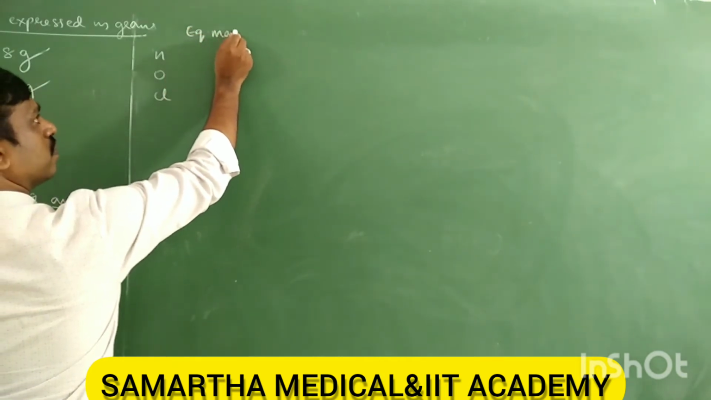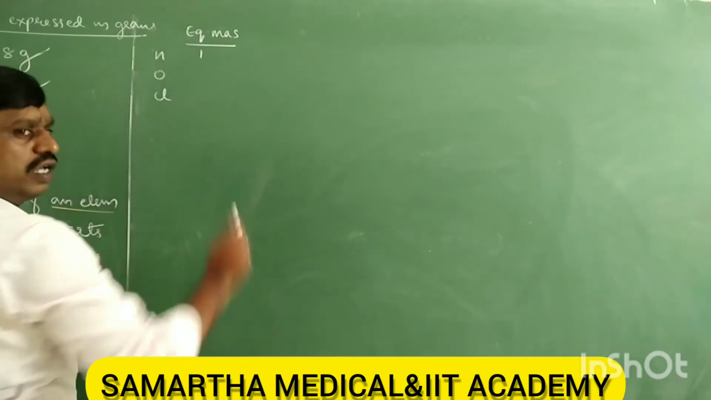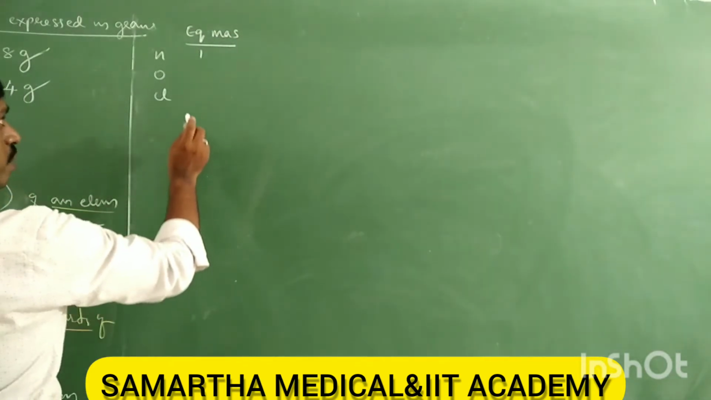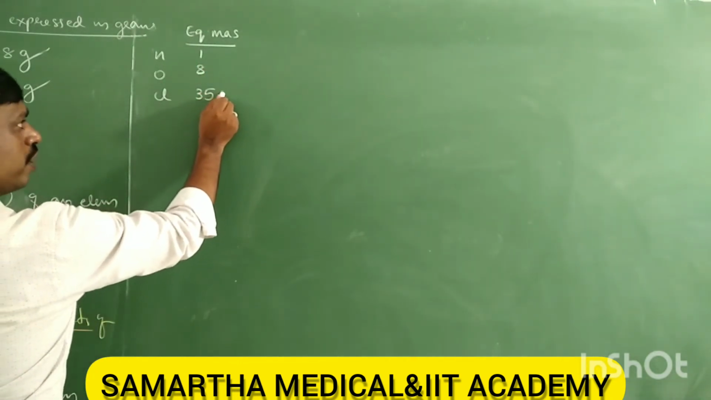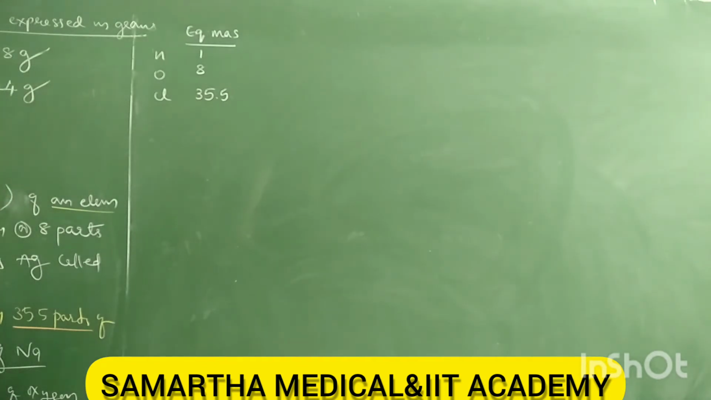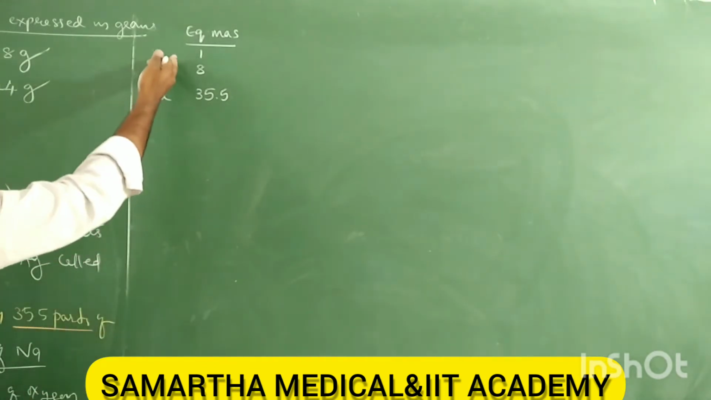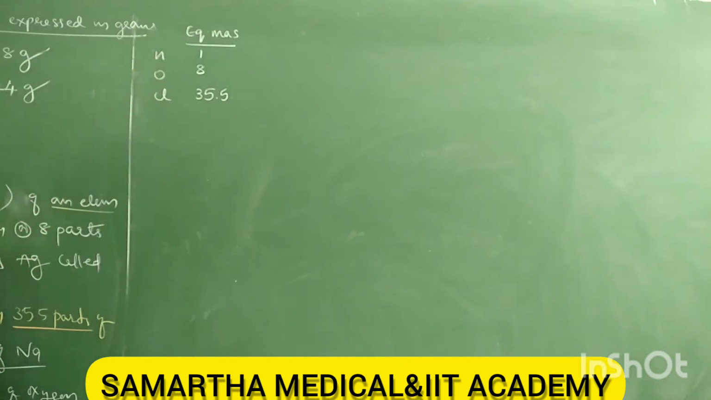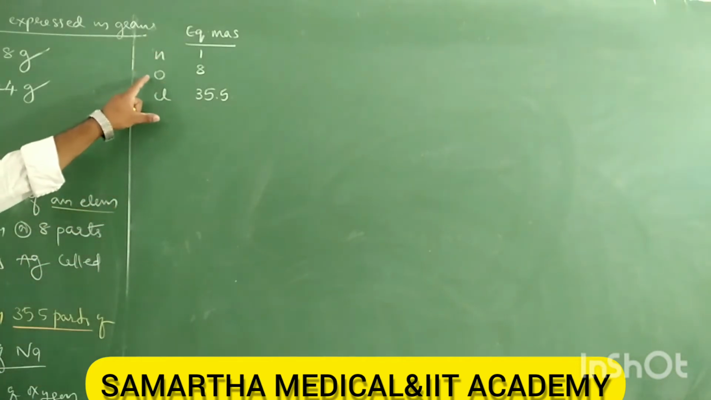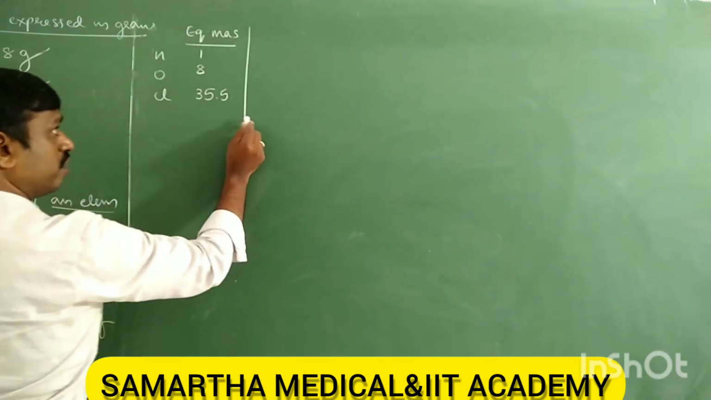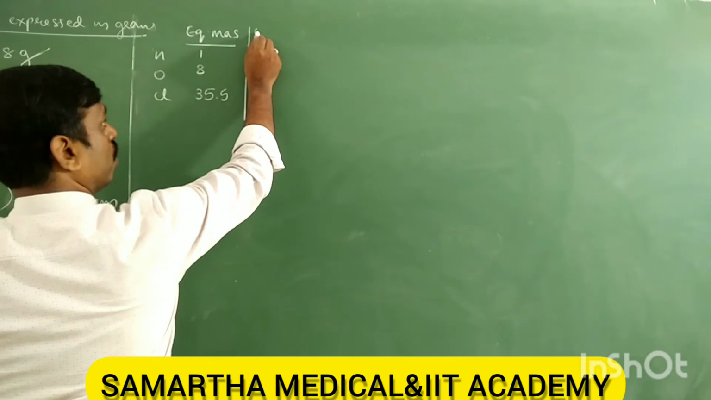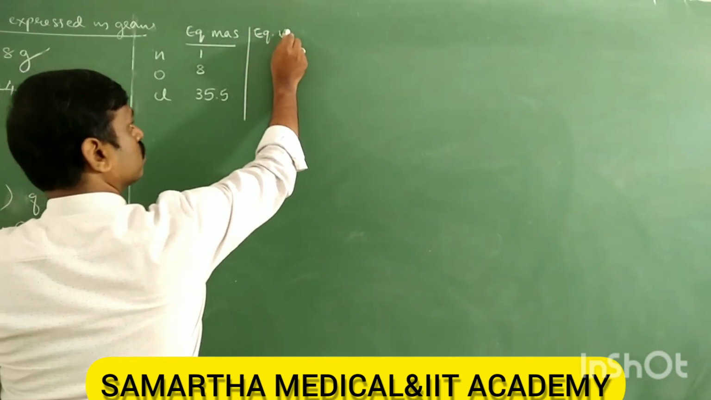What is the equivalent mass of hydrogen? Approximately 1. What is the equivalent mass of oxygen? 8. And chlorine? 35.5. But hydrogen, oxygen, chlorine, these three are gases. For gases, what is the measurable property? Volume. Therefore, the measurable property for gases is volume. Hence, we can also calculate equivalent volume.